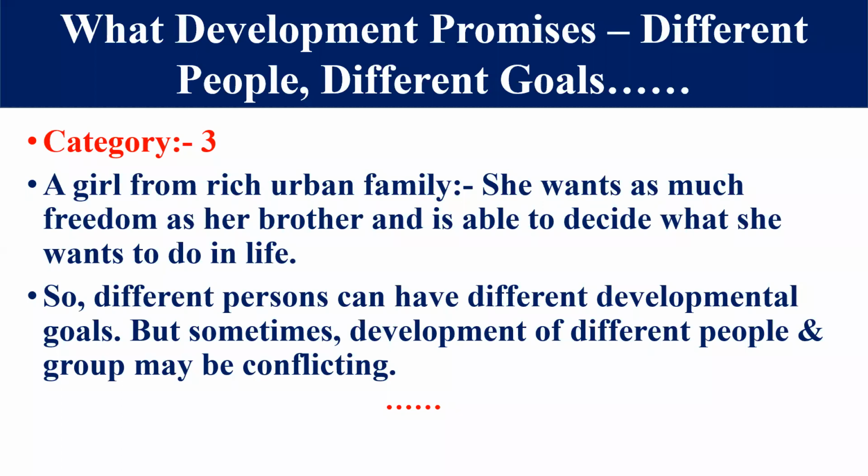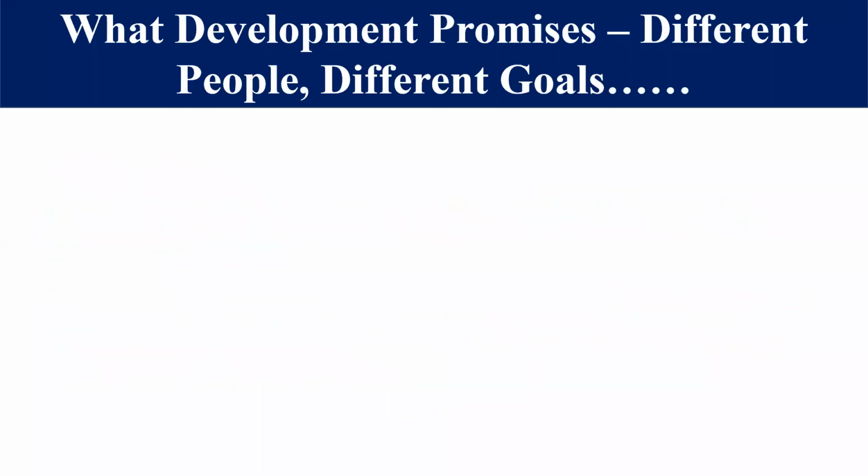Right, students? We have studied here three categories. In three categories, they have different notions and different ideas related to development. But in the first and second category, we have seen that there is a conflict. There is a conflict between the development goals. Let's think about another thing also.